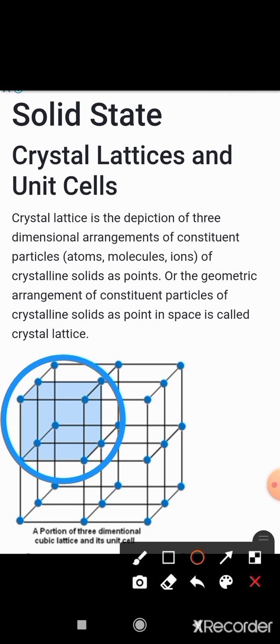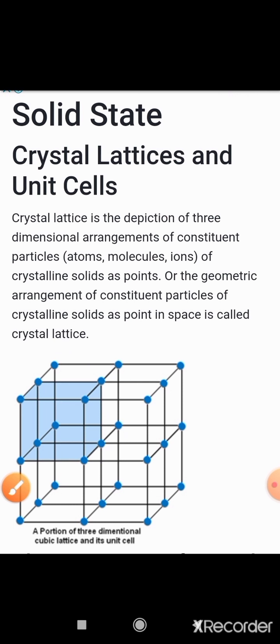That is one of the unit cells, and the edges are dotted in blue color also. 1 2 3 4 5 6 7 8 edges are present in one unit cell.